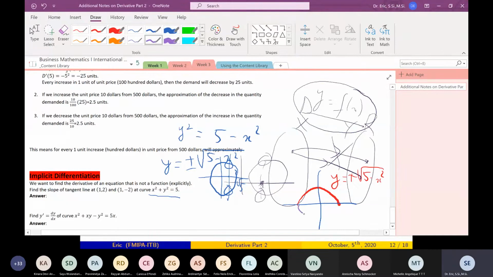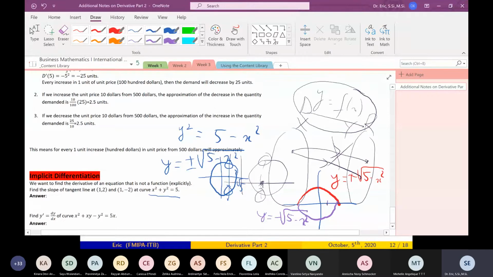This one is y equals minus square root of 5 minus x squared. If you divide into two components, the upper part and lower part, each is a function. But this is very cumbersome.